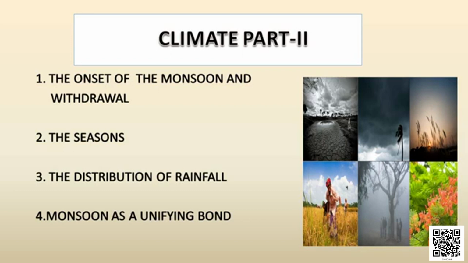So students, here we come to the end of the chapter Climate. What you've learned from this chapter: we discussed the factors that affect the climate of our place, the factors that affect the climate of India. We also learned about the mechanism of monsoon and the difference between weather and climate. A very important thing we discussed is the different seasons like hot weather season, cold weather season, rainy season and their impact on our life.